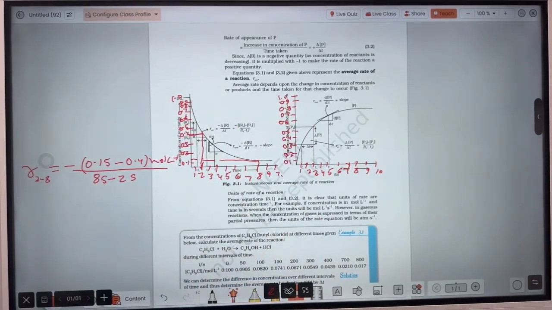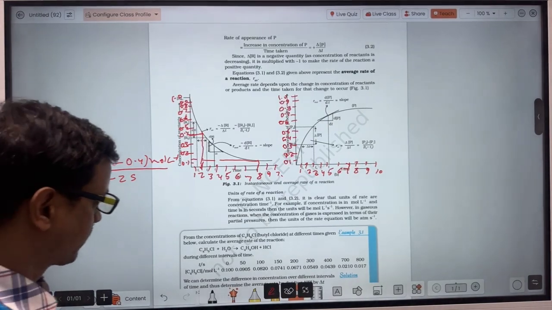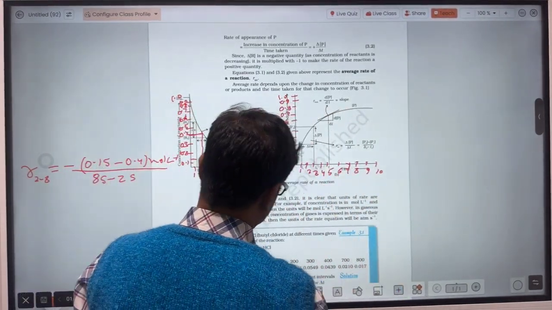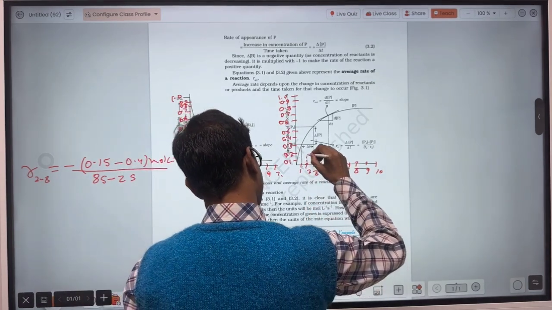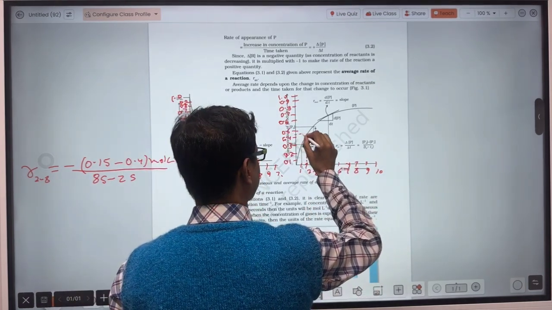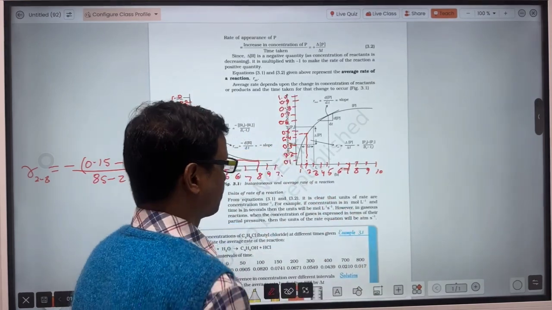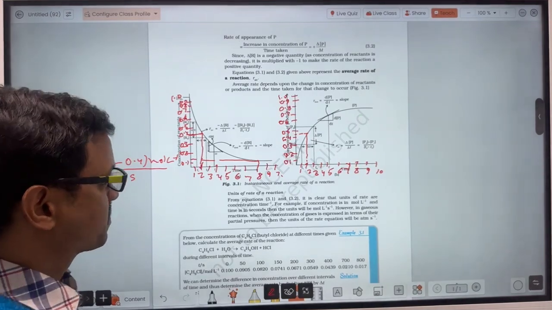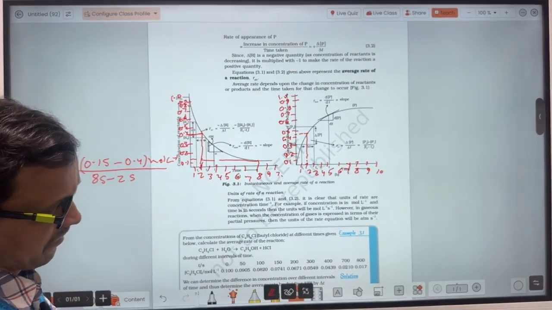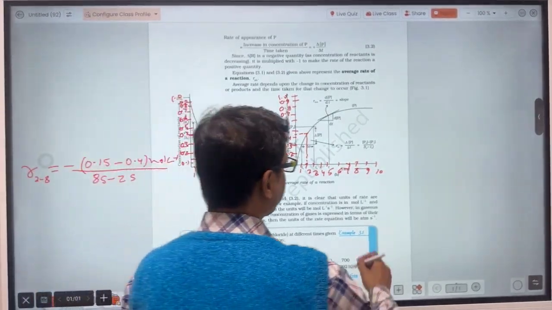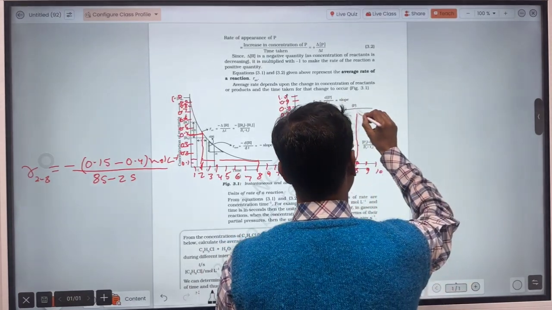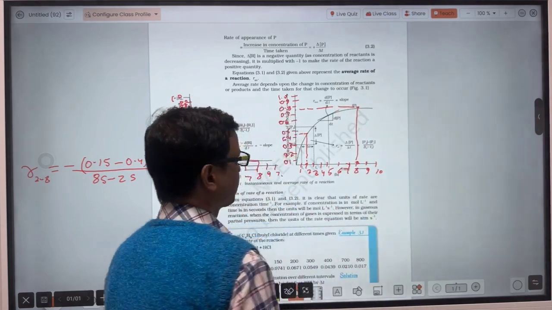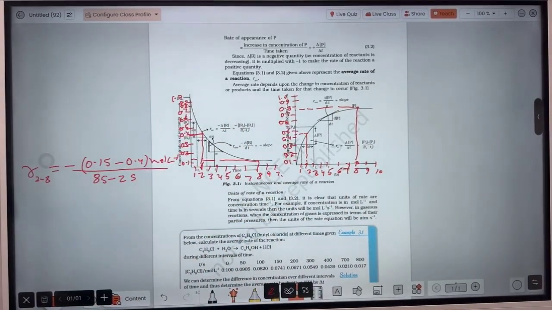Let's see how. Same, you have to calculate the average rate of reaction for the time interval of 2 seconds to 8 seconds. So go to t equal to 2 seconds. Its graph is here, that means 0.45. That means at t equal to 2 seconds, the concentration is 0.45. And at t equal to 8 seconds, go on the graph, and here the concentration is 0.75.